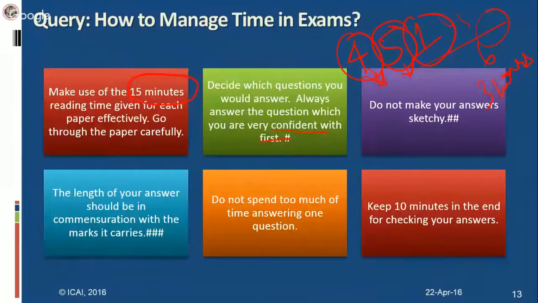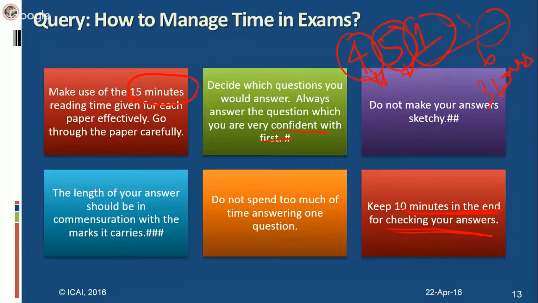Don't make your answers too sketchy. That is not required. Bring out the provision of law clearly. Keep 10 minutes at the end for checking your answers, in case there is some problem, like something you have left out. Keep a 10 minutes cushion in the end for checking your answers. So this is the way you go, and important points you can underline. Underline with your pen itself.